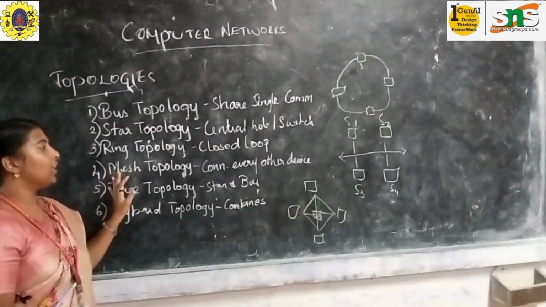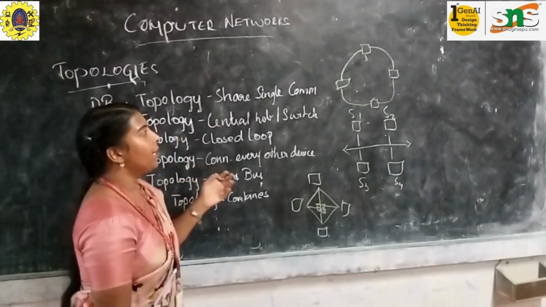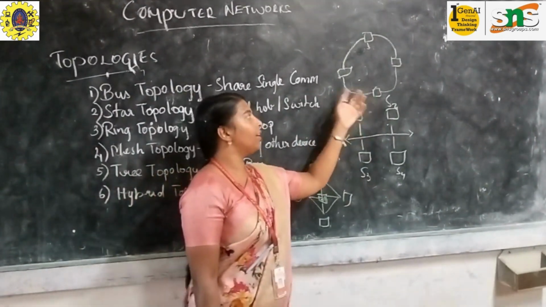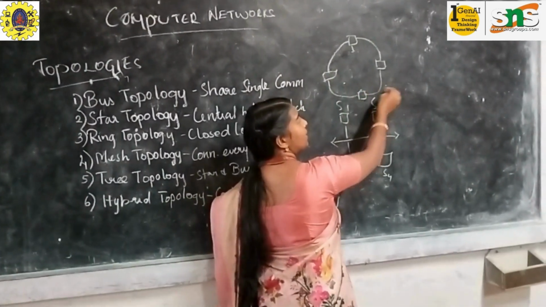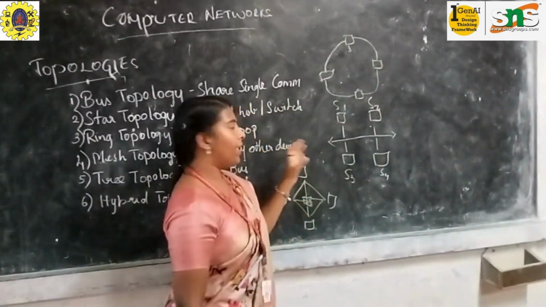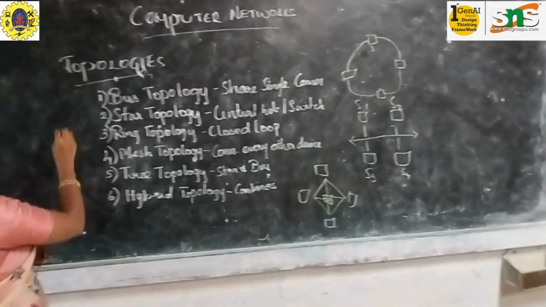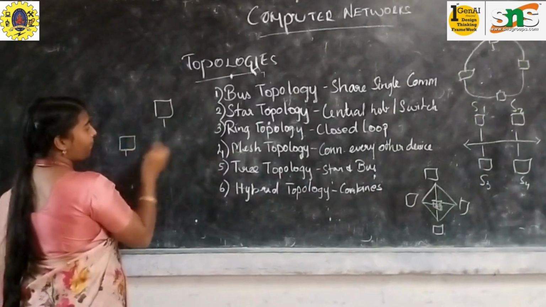So next is your mesh topology. In your mesh topology, what happens? It connects each and every device. Over here it is connecting from one device to another device, and from this device to this device. But in your mesh topology, it connects each device. Suppose one device is over here like this and another device is like this.